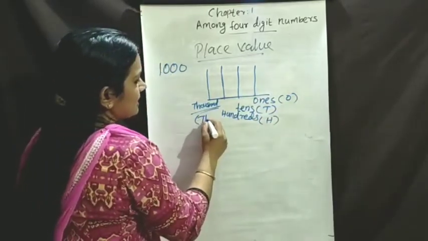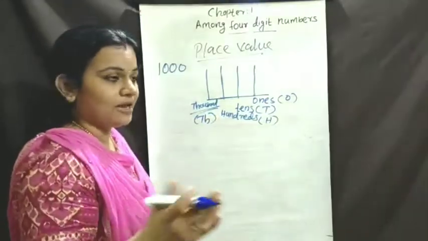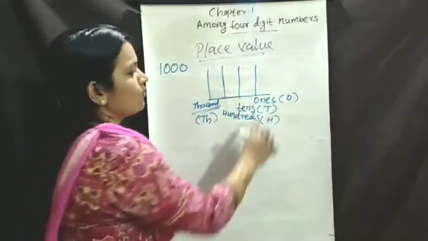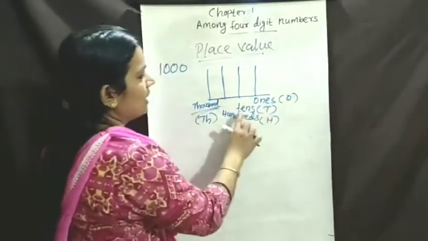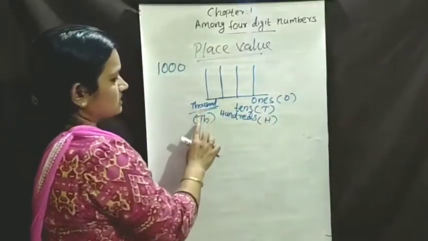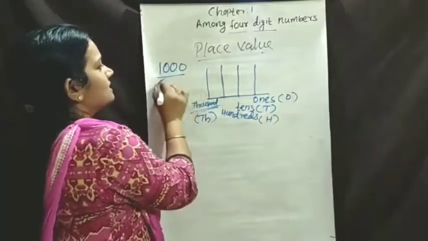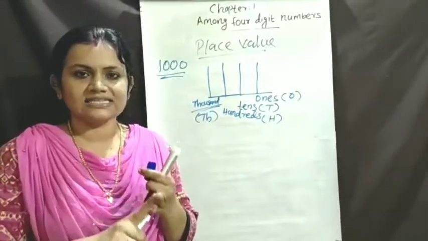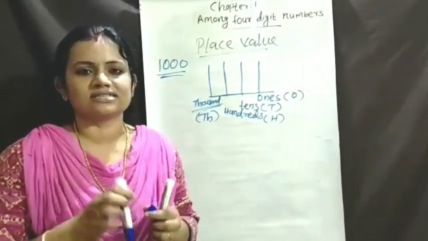Thousands, TH. Once again I repeat, these places we can arrange in the short form. Ones, O. Tens, T. Hundreds, H. Thousands, TH. The 4-digit number has 4 places: ones, tens, hundreds, thousands.